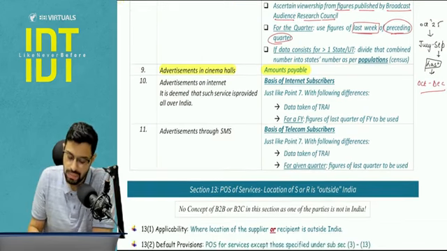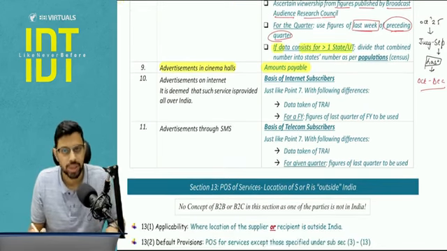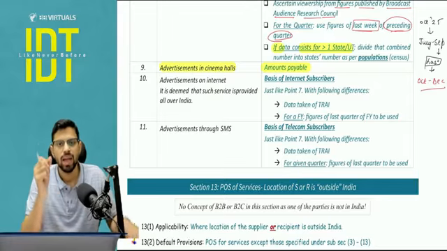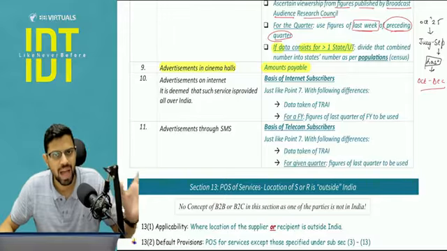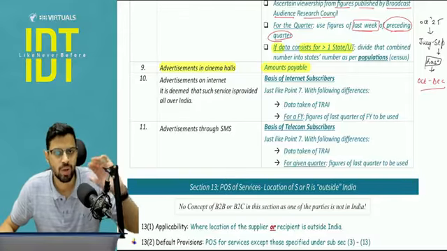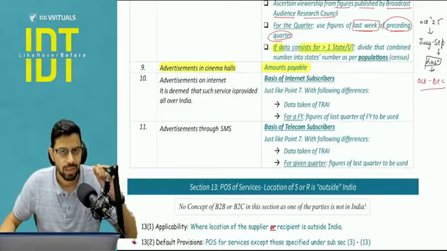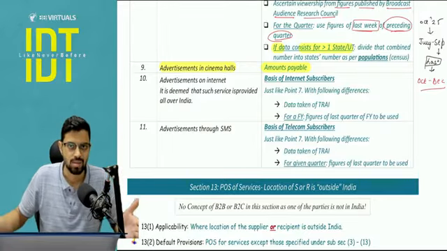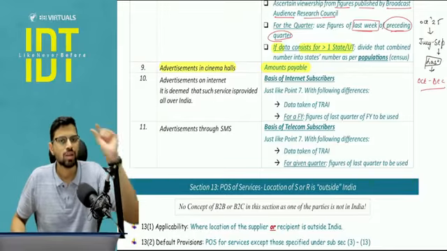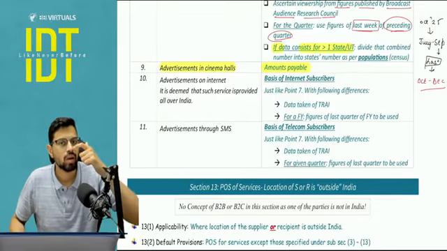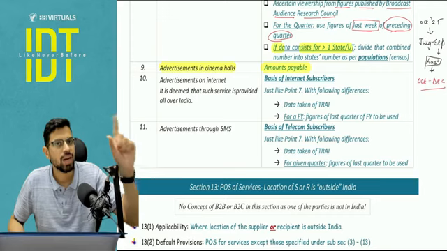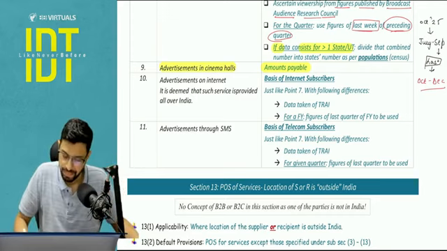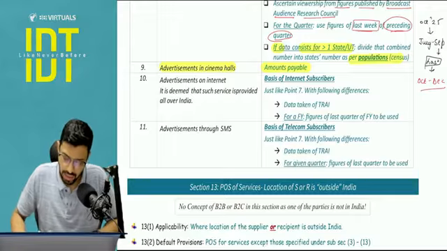Sometimes this data that is being published is for more than one state. The Broadcast Audience Research Council might have combined 2 states into one region for which it releases the data. Now will that work for me under GST? The answer is no, because we need state-wise answers, not region-wise answers. So that particular number will be divided into the 2 states on the basis of the ratio of population as per the census. Now I will cover one example. I think that will be clear.